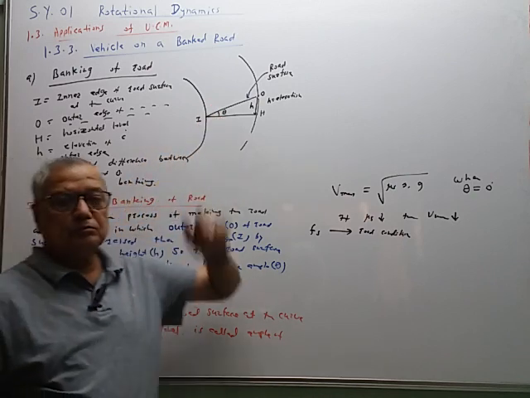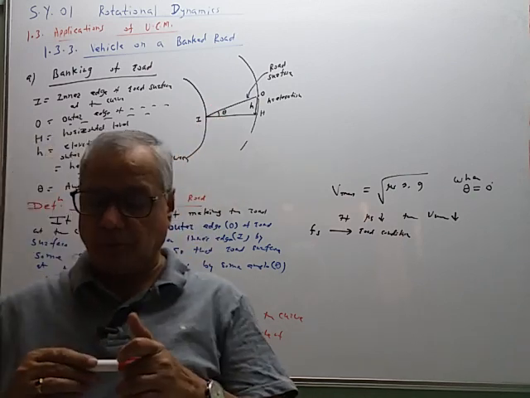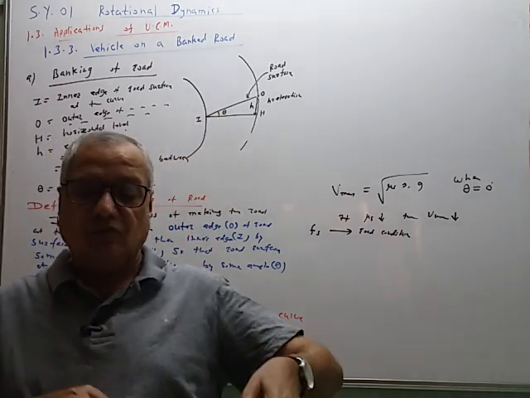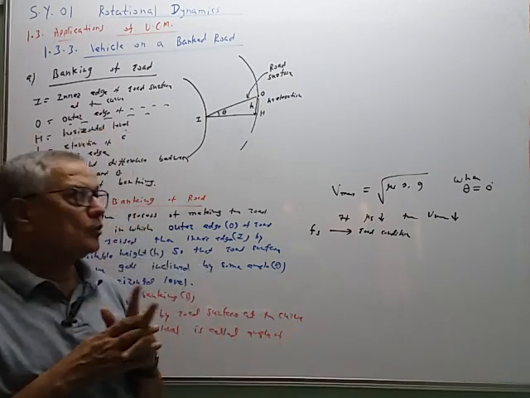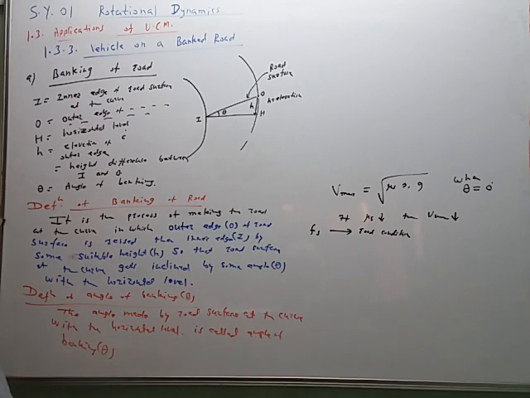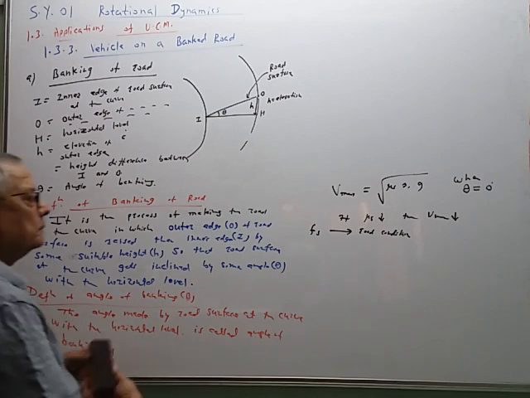So this is the angle of banking theta. Now, why is this process done? Why is this banking of road necessary? That is a separate question.